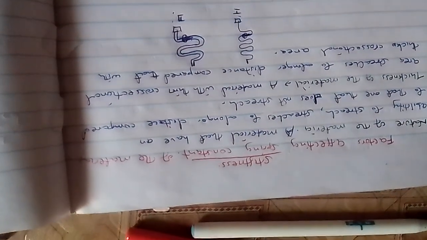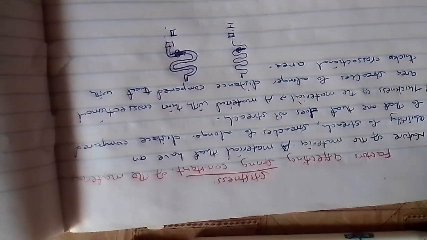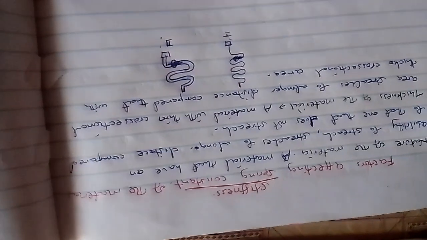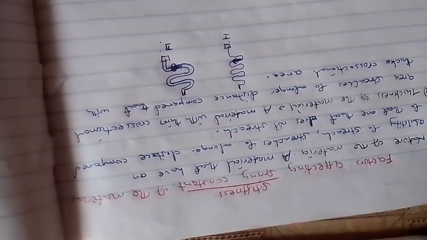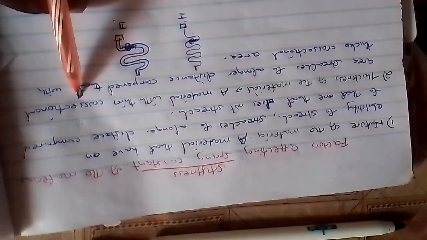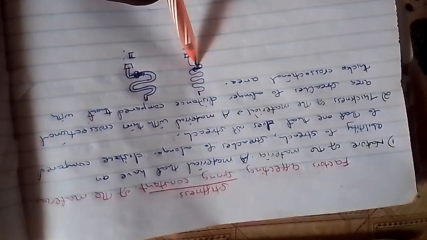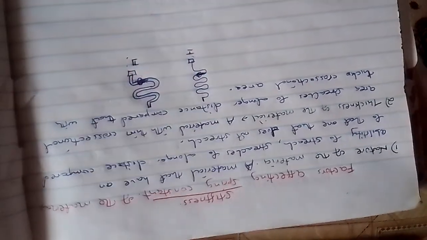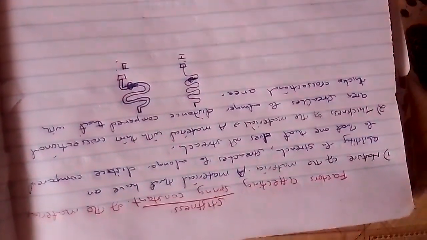But the best way to use it, if you use the cross-sectional area, it will challenge you. Maybe with the third point that I want to give you, you rather use the thickness of the material, because if you say the thickness of the material, a material with thin, this one is thin, cross-sectional area stretches to a longer distance as compared to a material with the thick cross-sectional area.